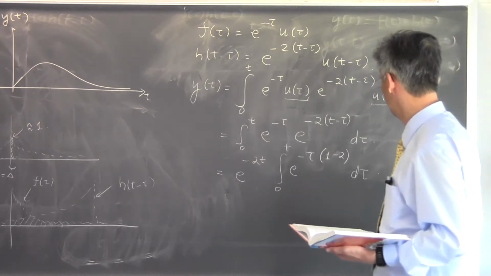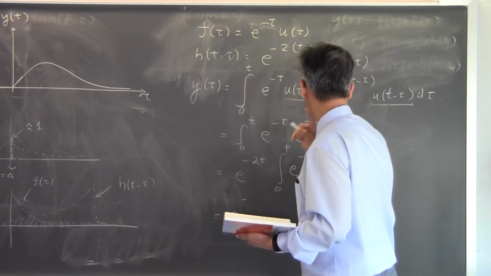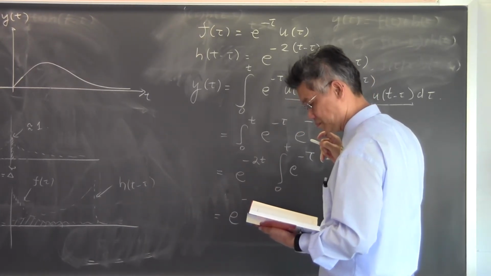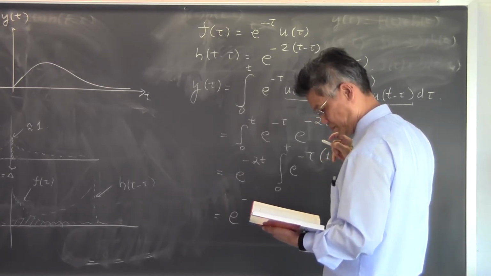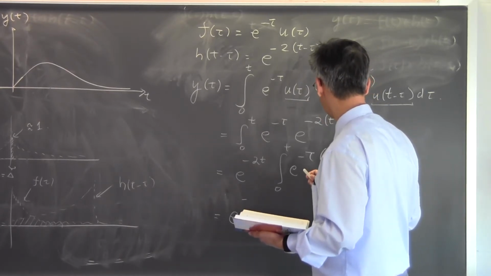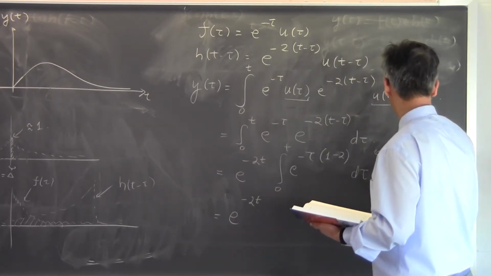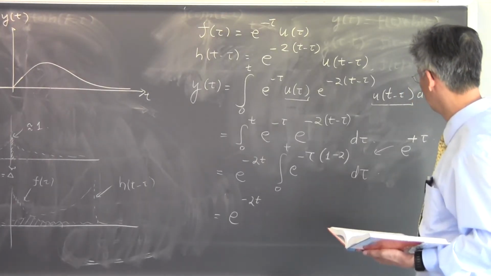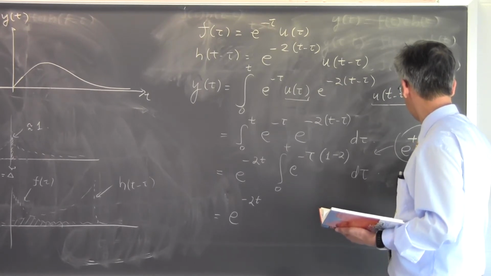And what do I get when I integrate this? I get e to the minus 2t, but this is just e to the minus plus tau. This 1 minus 2 is negative 1, and when I integrate this, I get e to the plus tau.